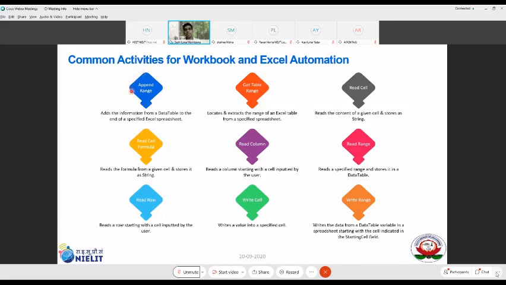So append range, but a slight introduction is needed, so we are going a bit into the theory. What is this going to do? Have we covered something called data table already in any use cases earlier? I guess not. Okay, so what happens is, as you know, it is not a good idea or strategy to always hit your storage.